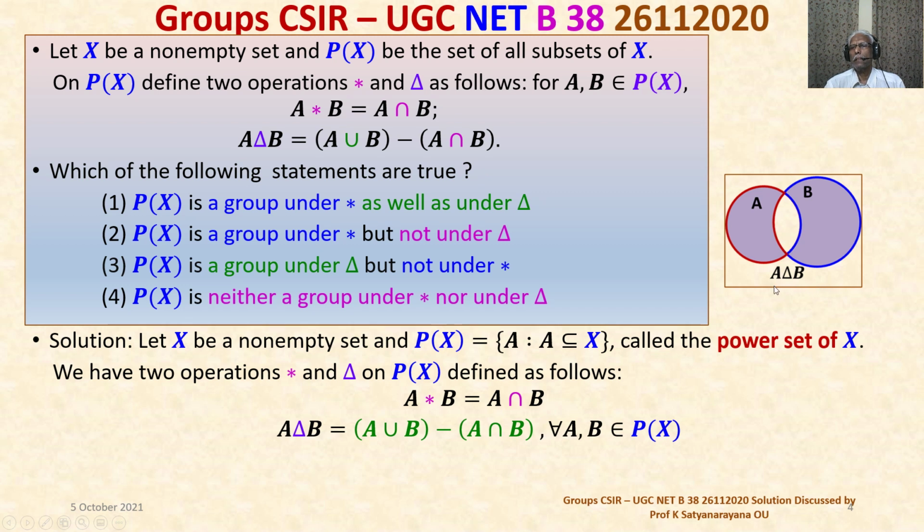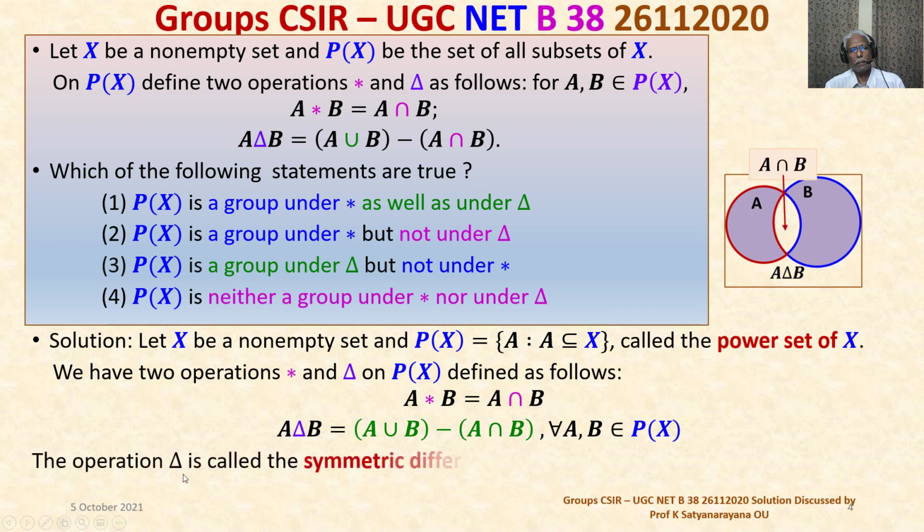And this is the Venn diagram for that symmetric difference, A union B minus A intersection B. The operation delta is called the symmetric difference, and A delta B is also equal to A minus B union B minus A, which is the same as A union B minus A intersection B. And delta is called the symmetric difference.